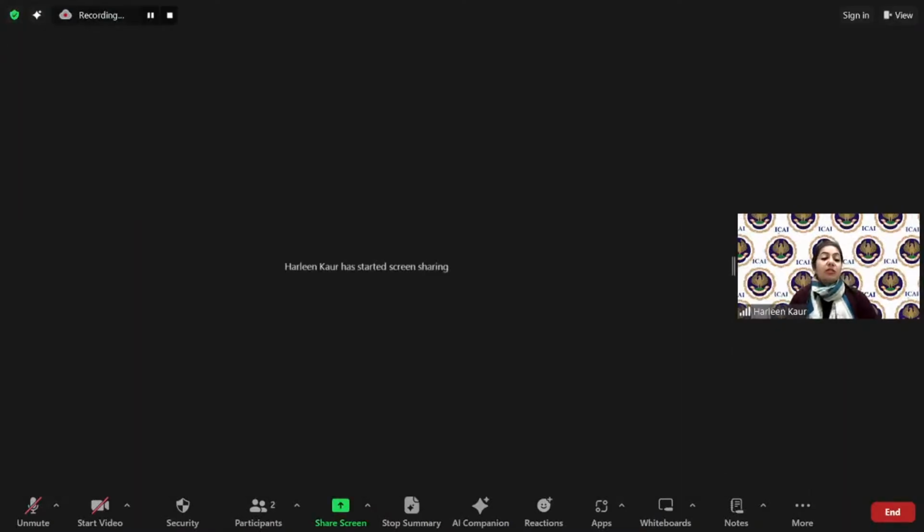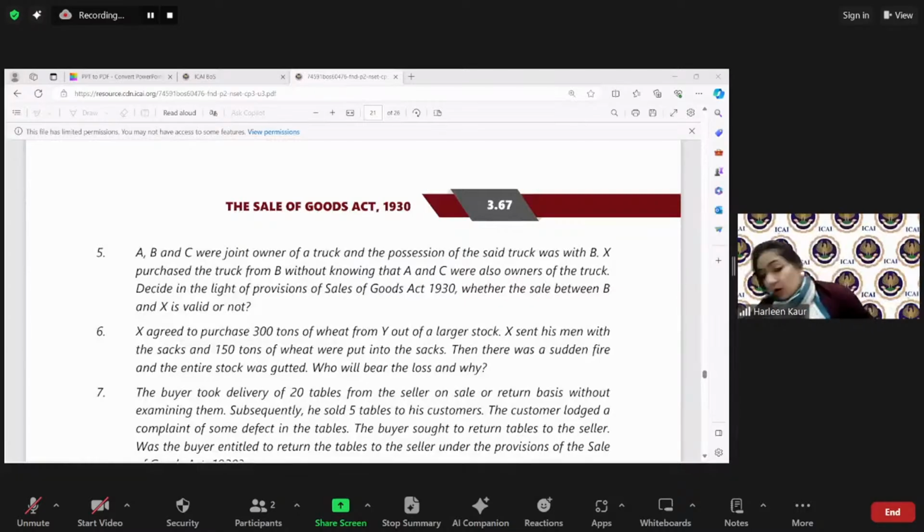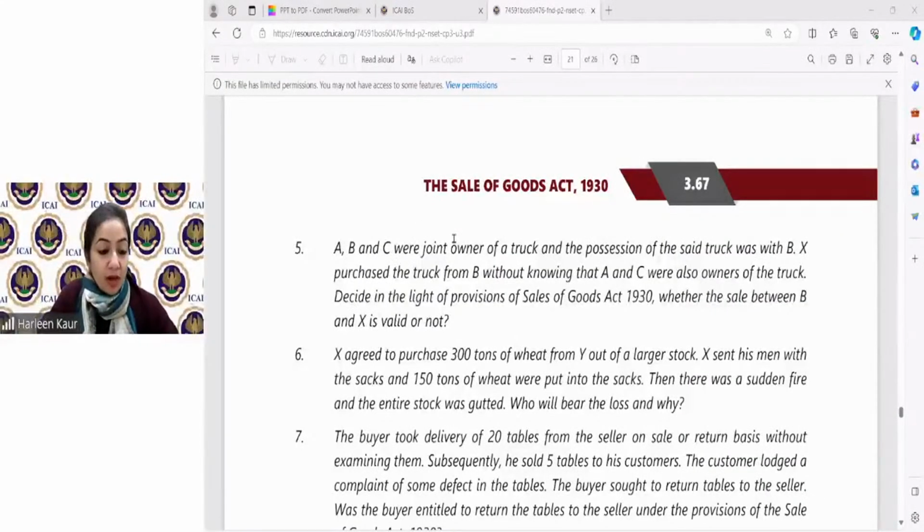So I'm just going to read out one descriptive question from the study material so we can have a quick revision of what we have done so far. A, B, C are the joint owners of a truck and possession of the truck was with B. X purchased the truck from B without knowing A and C are the owners. Discuss whether the sale between B and X is valid or not. So I want the answer to question 5 with reasons from all of you.